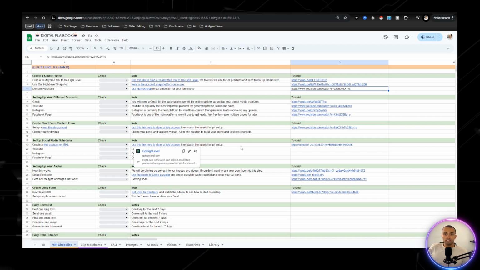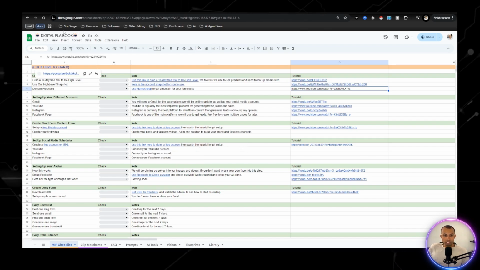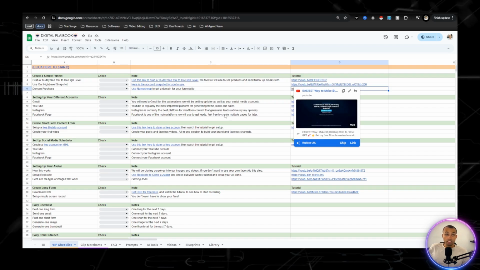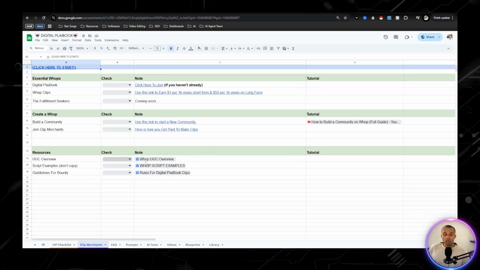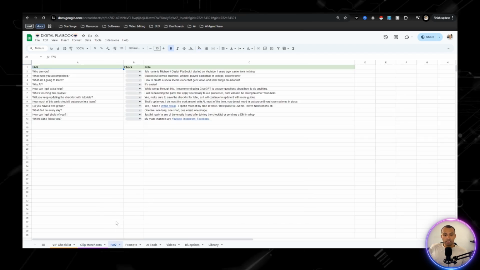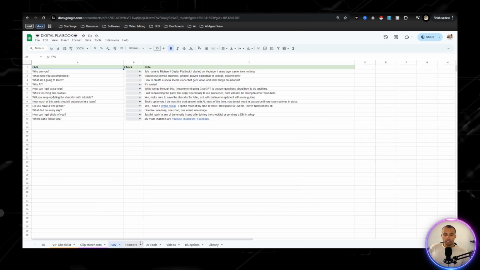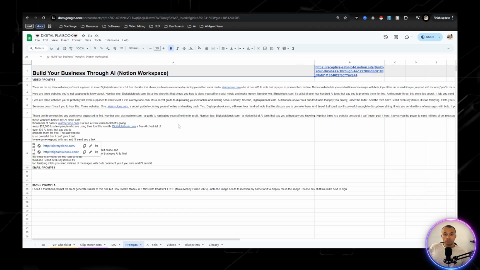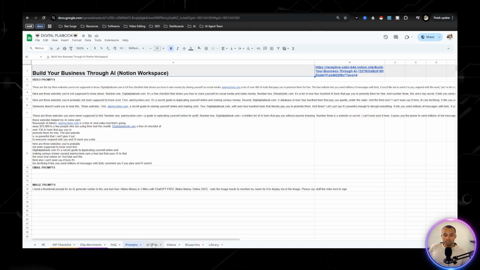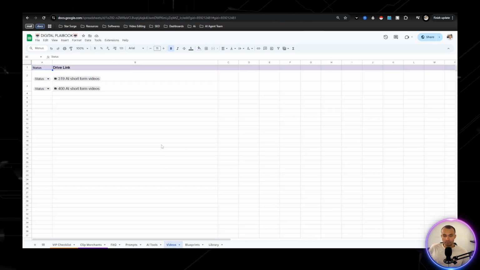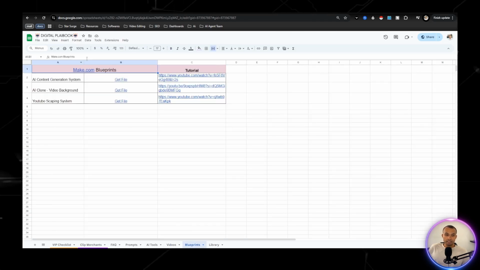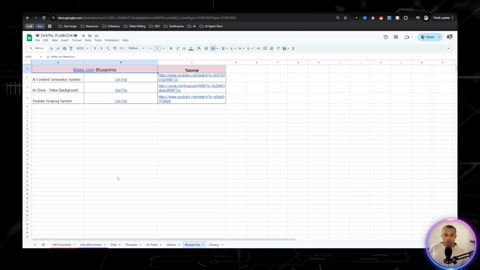And you're also going to get access to a bunch of really cool stuff like the digital playbook that you see right here. This has a checklist of tutorials and everything that I'm going to be going over today a little bit more in depth. You're going to get access to a different clipping community right here that's going to be located in WAP. You have frequently asked questions. These are going to be prompts to what I'm using to create my short form content. You have a list of 130 plus AI tools so you're able to get paid to promote. Right here, we have some done for you short form videos so you can use for your short form contents. This is make.com blueprints, and then a library of other really cool stuff.